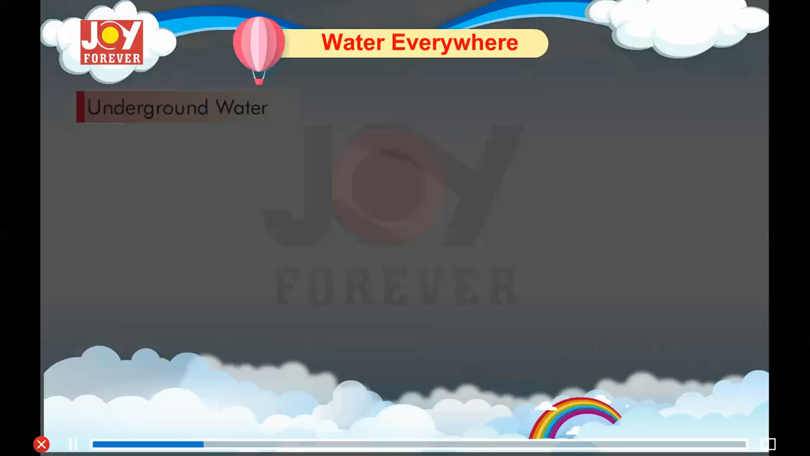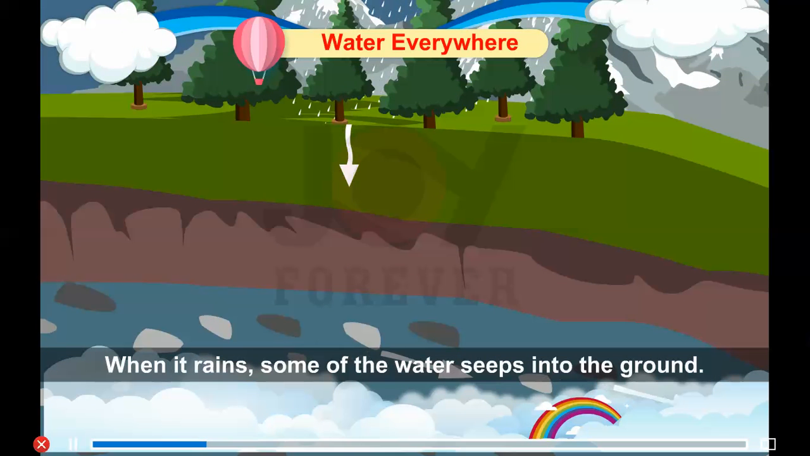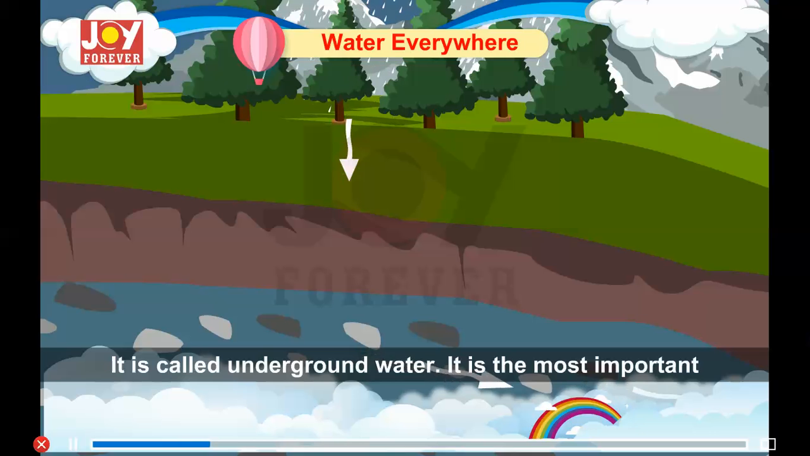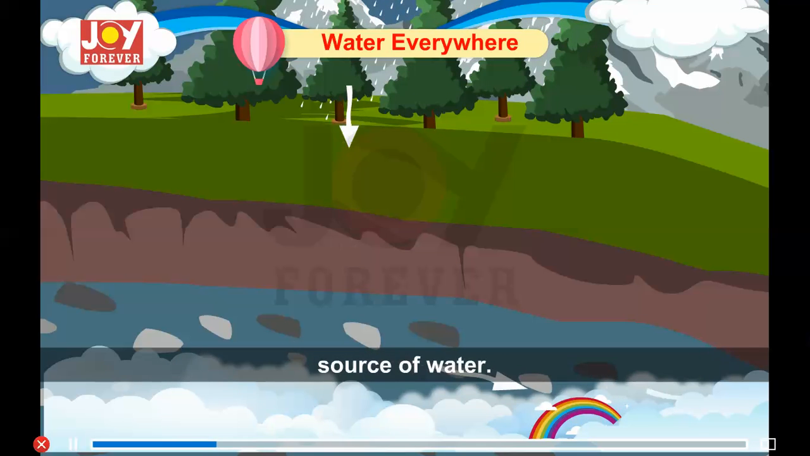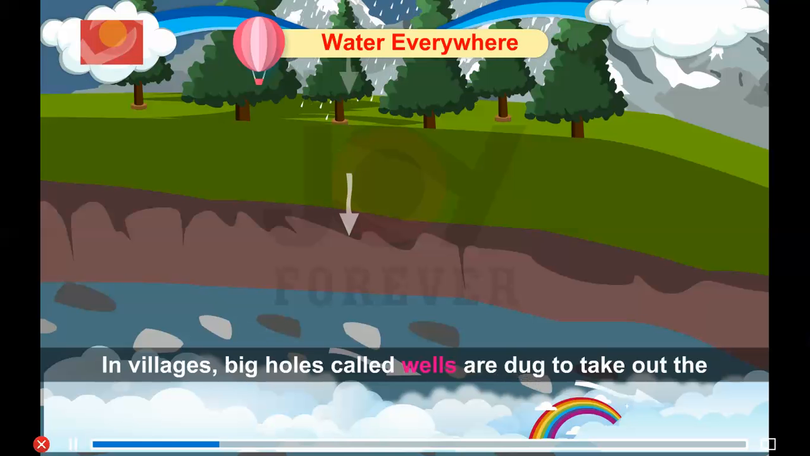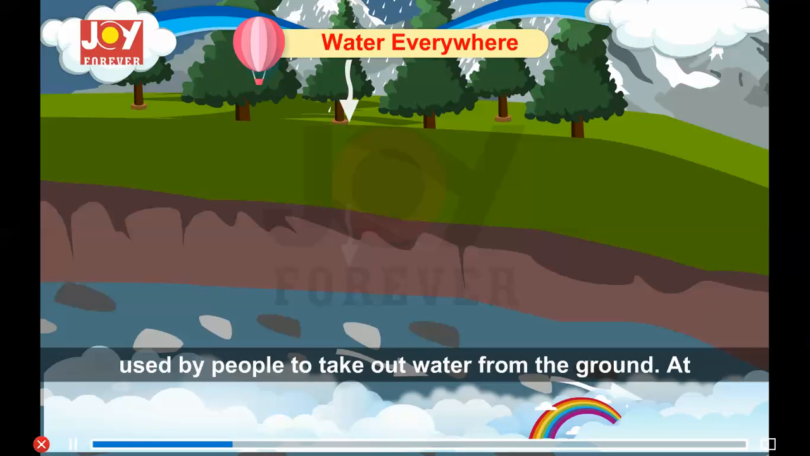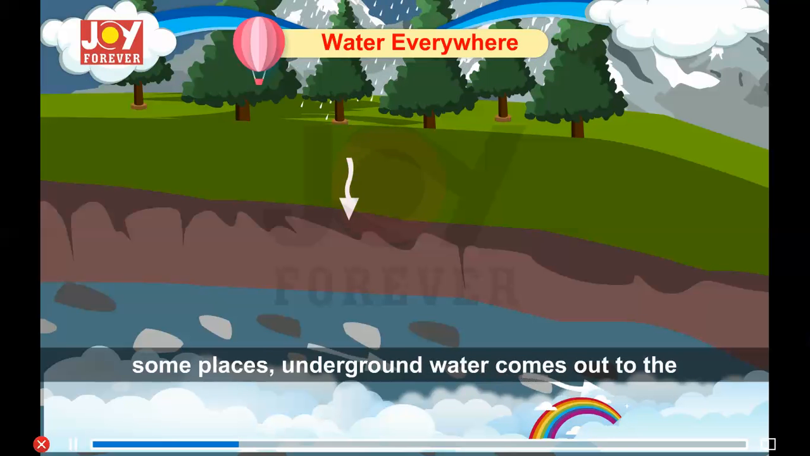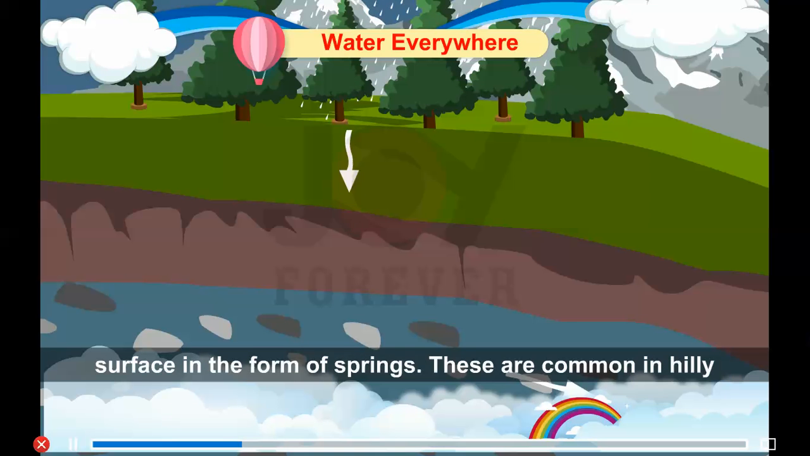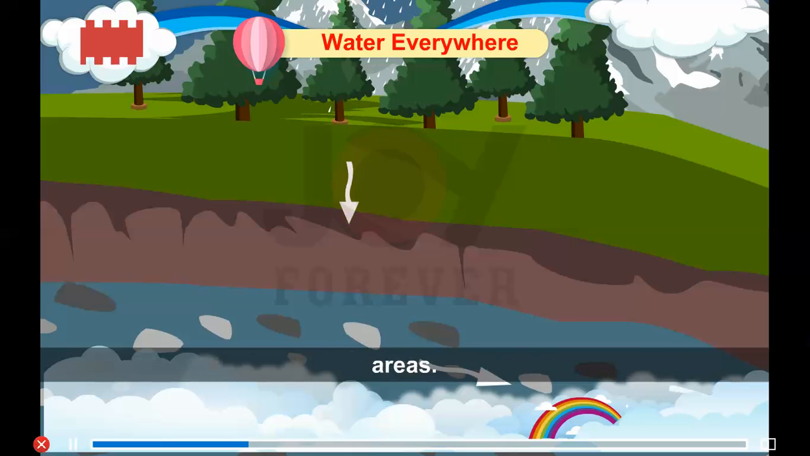Underground water. When it rains, some of the water seeps into the ground. It is called underground water. It is the most important source of water. In villages, big holes called wells are dug to take out the underground water. Tube wells and hand pumps are also used by people to take out water from the ground. At some places, underground water comes out to the surface in the form of springs. These are common in hilly areas.